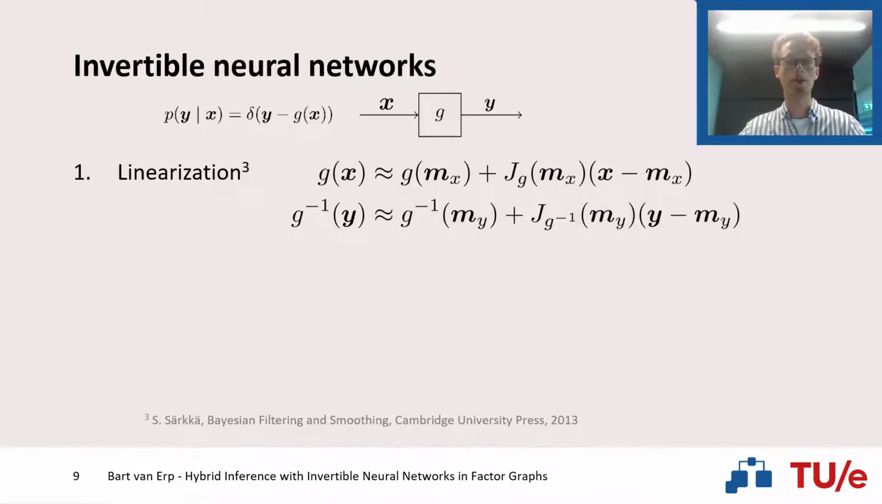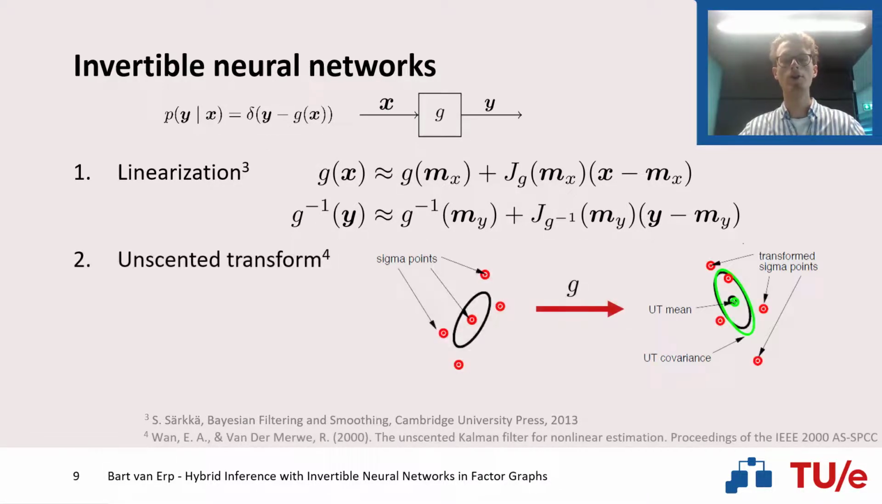This approach, however, requires access and knowledge about the Jacobian matrix of our nonlinearity. An alternative approach that doesn't require this Jacobian is the unscented transform. This transform selects a deterministic set of samples, also known as sigma points, which capture the characteristics of the incoming distribution. These points then get individually processed by our nonlinearity in order to form a set of transformed sigma points. And from these transformed sigma points, we can extract our message, our distribution, by computing the sample mean and sample covariance of these transformed sigma points.